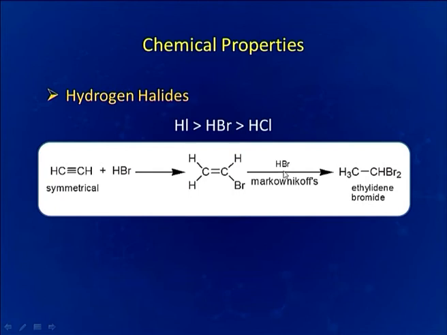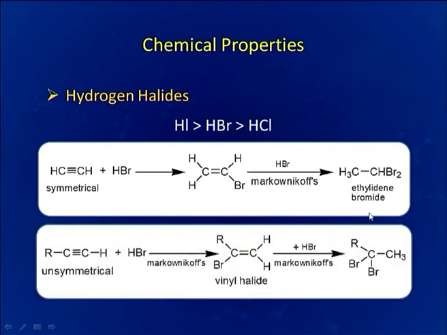Now this HBr will be added as per Markovnikov's rule. Markovnikov's rule, as we have already learned in the alkene, is that the positive part of the reagent, that is H plus, will be added to the carbon having more number of hydrogen atoms, and the negative part of the reagent, that is Br minus, will be added to the carbon having less number of hydrogen atoms. So finally we will be getting ethylidene bromide.